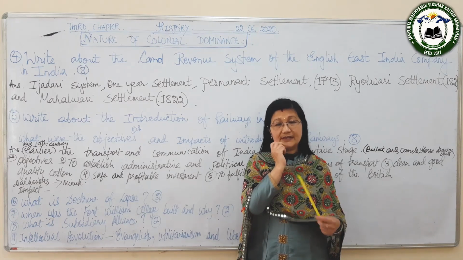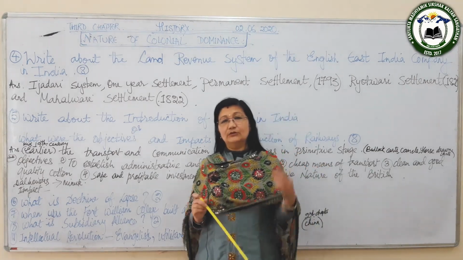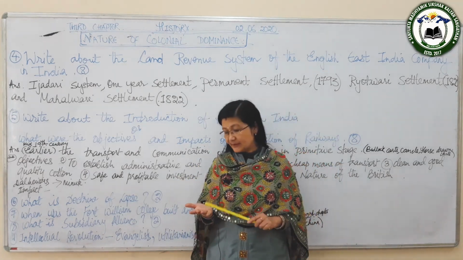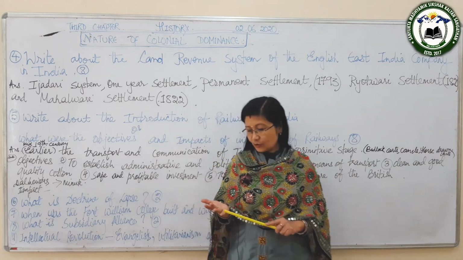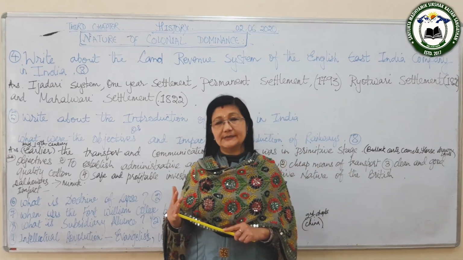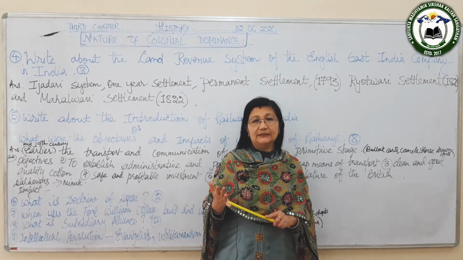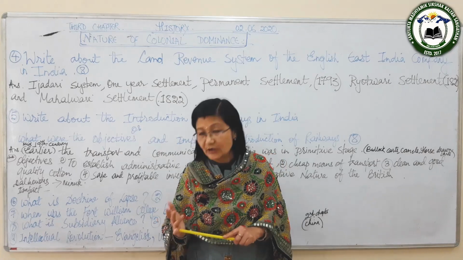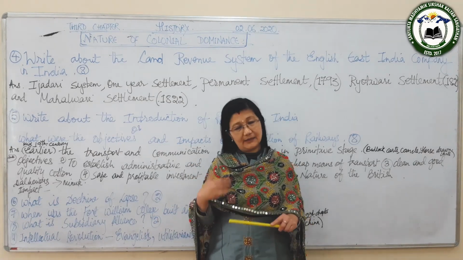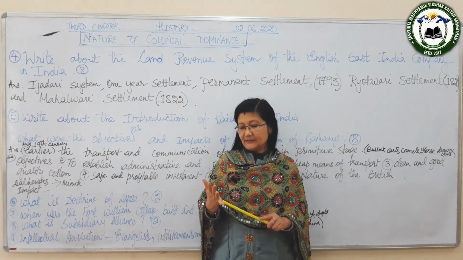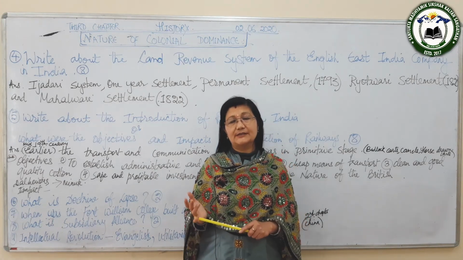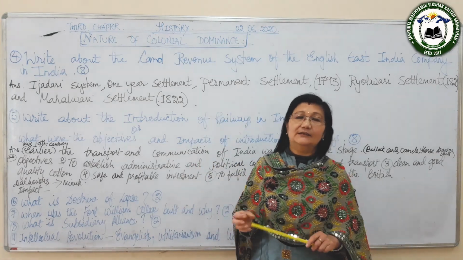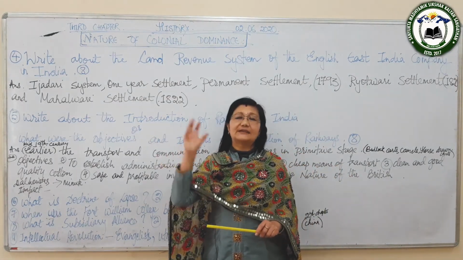Now this permanent settlement was also known as the Zamindari Settlement, because the settlement was made with the Zamindar. And so the Zamindars became the permanent owners, and they got hereditary rights. That means if the father is a Zamindar, the son will also become a Zamindar, and they had the right to sell the land. And not only that, but the amount was fixed, and the amount had to be paid on a specified date.